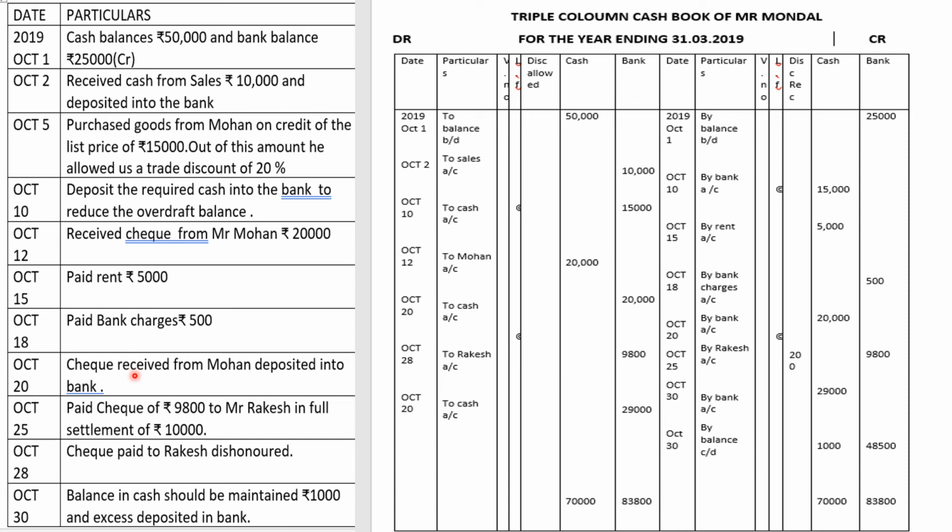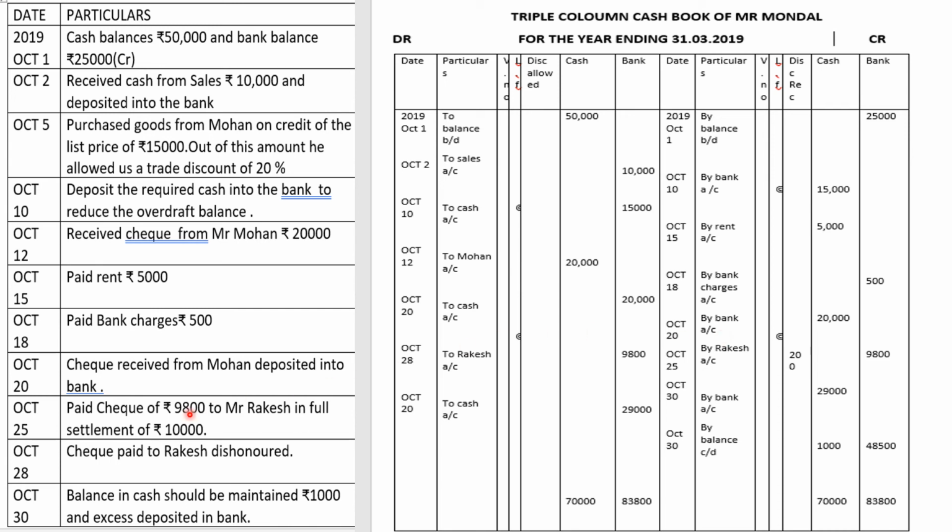Since it is a contra entry, the effect will be shown again on both sides. Here on the debit side, bank account debit to cash account, bank is increasing, right? So here on the debit side in bank column 20,000 and opposite account name is to cash account. And on the payment side October 20, we are writing by bank account because our cash balance is reducing by 20,000, because money is going from cash account to bank account. So we have to show, remember, both side effects whenever a contra entry is there.